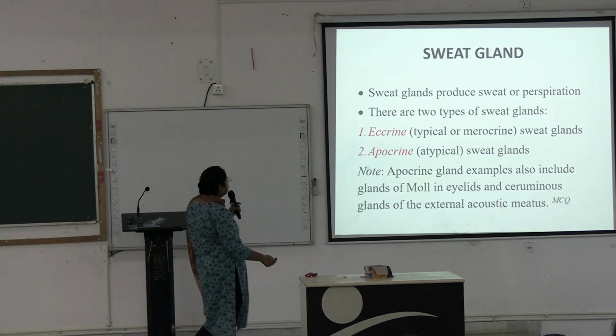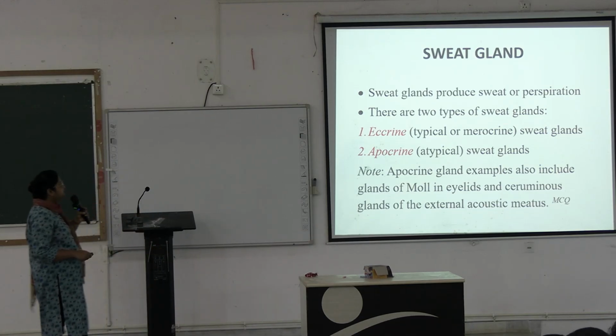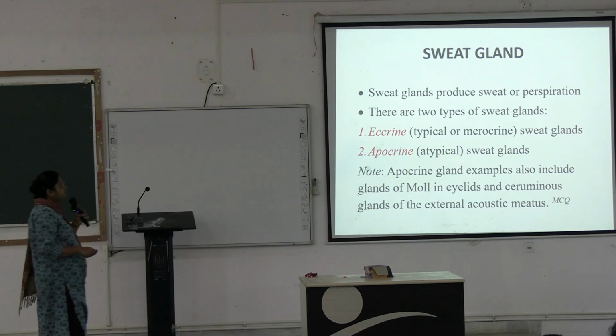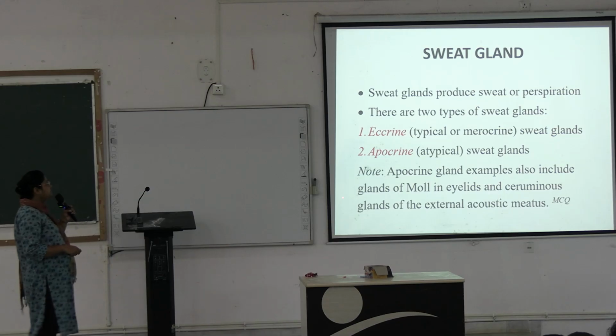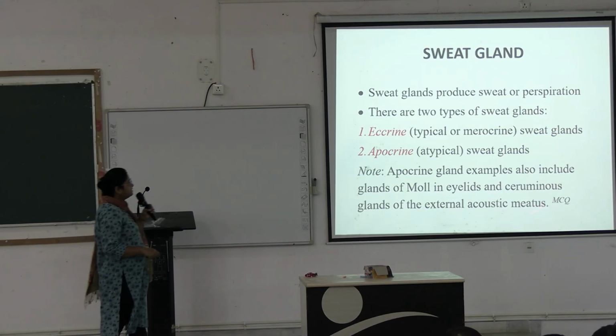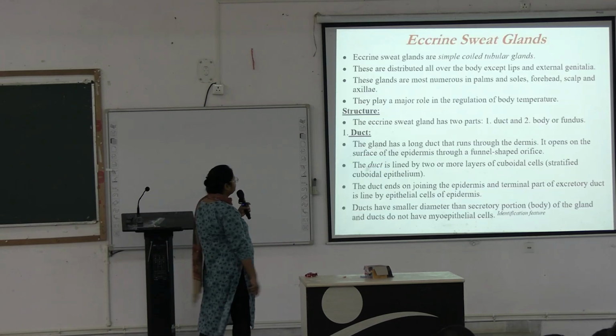Next, sweat glands produce sweat and perspiration. Two types of sweat glands are there: eccrine, typical or merocrine sweat glands, and apocrine, atypical sweat glands. Apocrine gland examples also include the glands of Moll in the eyelids and ceruminous glands of the external acoustic meatus. These are apocrine glands. Next.